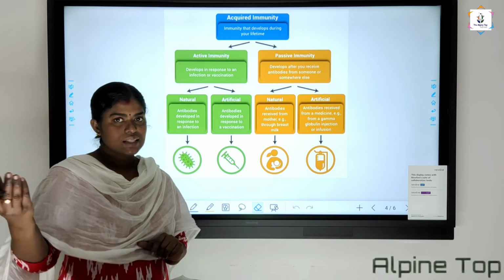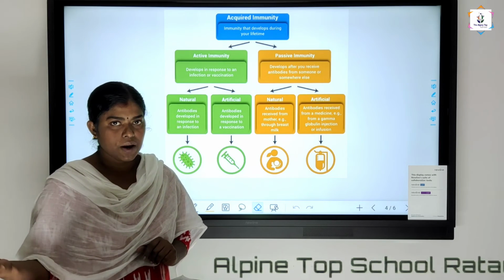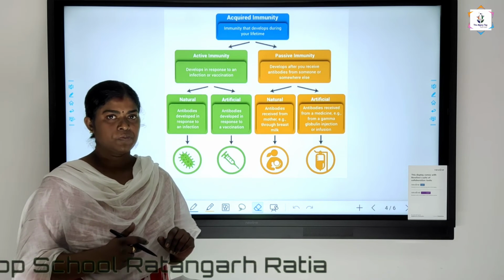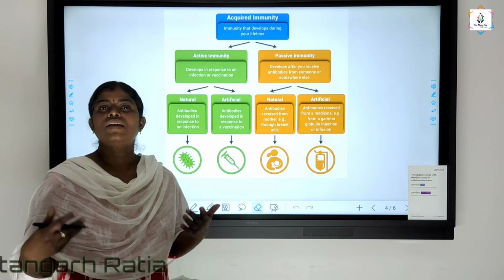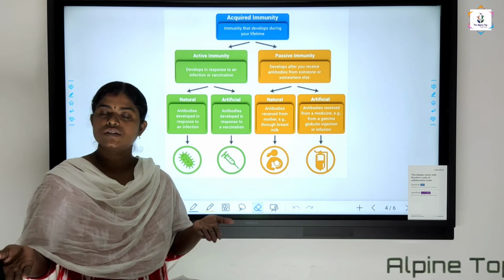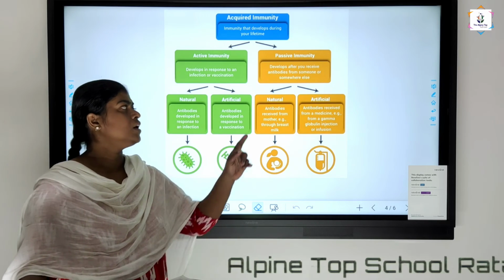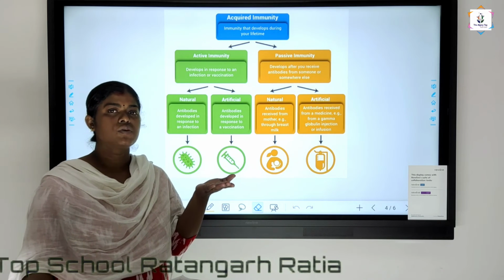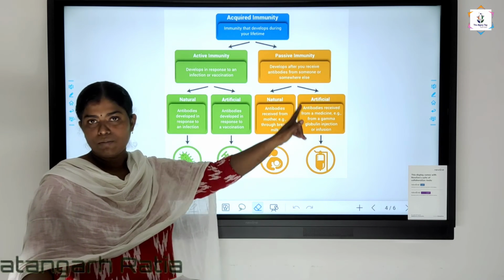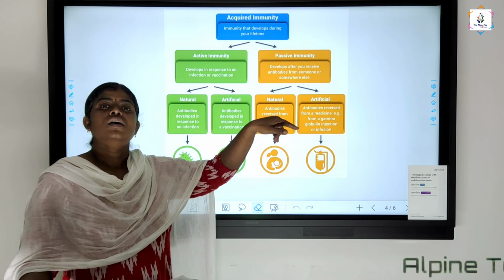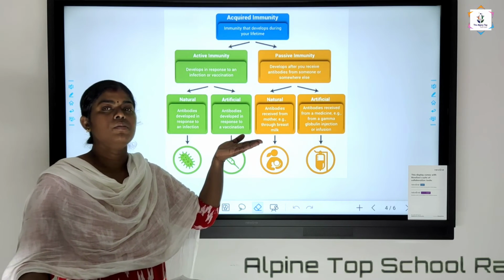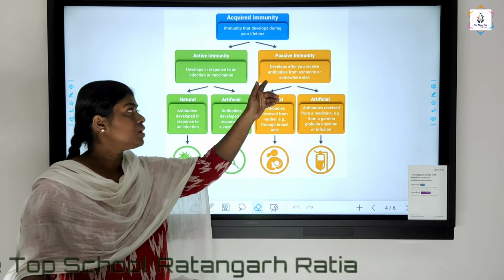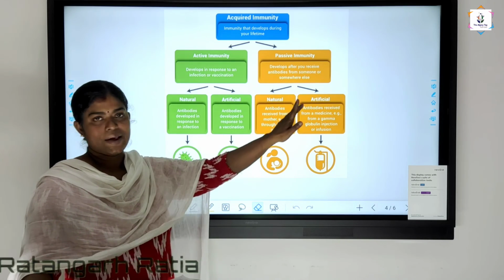So what we will do is take the anti-venom. Anti-venom is already prepared, a ready-made anti-venom, and we take it and inject it into your body. We are not waiting for your body to develop all the antibodies itself, because we do not have that much time. Here we didn't allow the body to produce its own antibodies, but we have received the antibodies from outside. Here also it is passive immunity, because we got this immunity from outside. Likewise, the fetus gets antibodies not from its own body but from the mother's body. This is known as passive immunity.